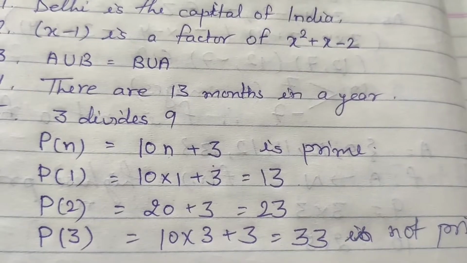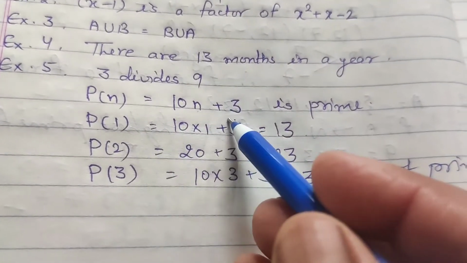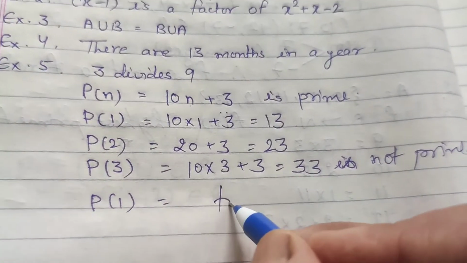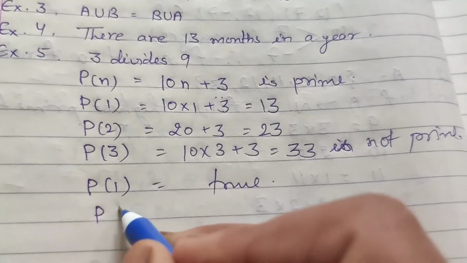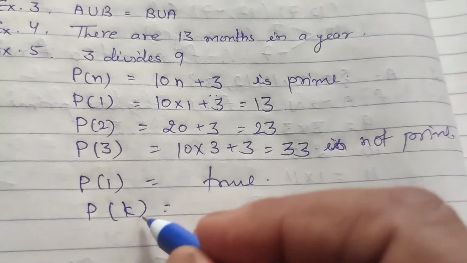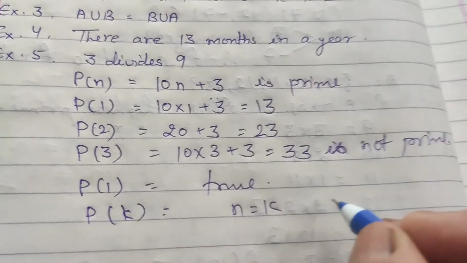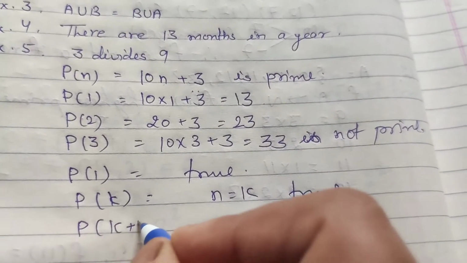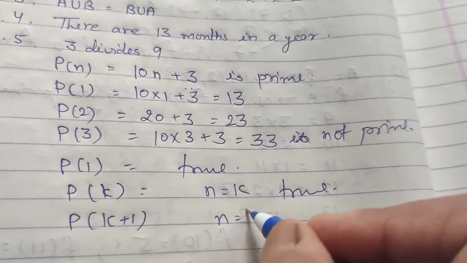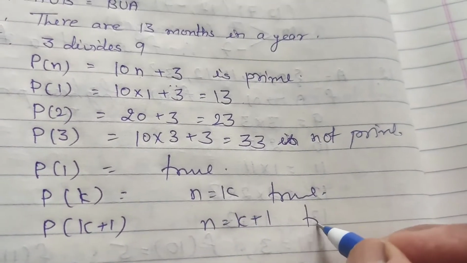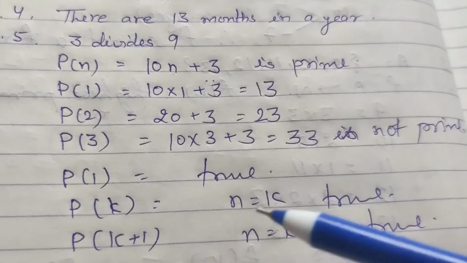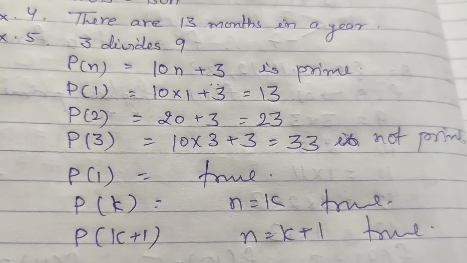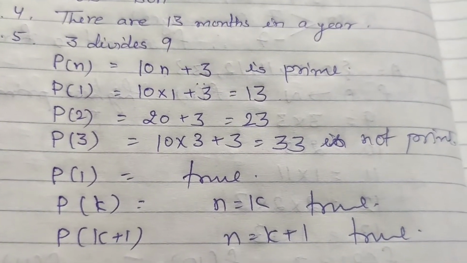Okay. If a statement Pn is such that P1 is true, and next for any value k, for n equal to k, it is also true, and Pk plus 1, when n equal to k plus 1, it is true. It means the Pn is true for all the values of natural numbers. This is the principle of mathematical induction.